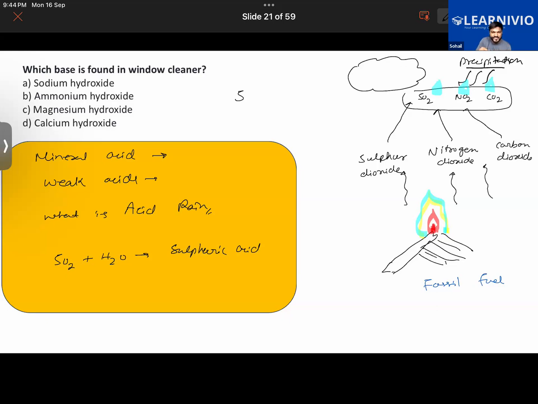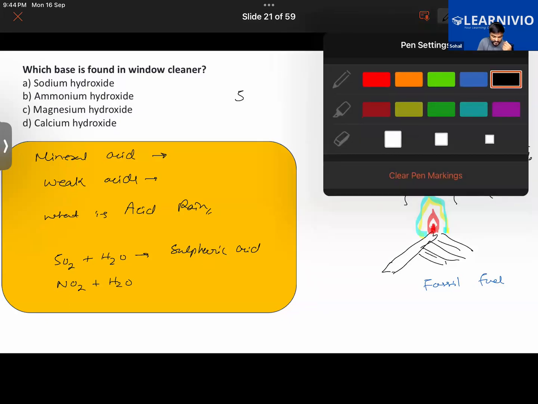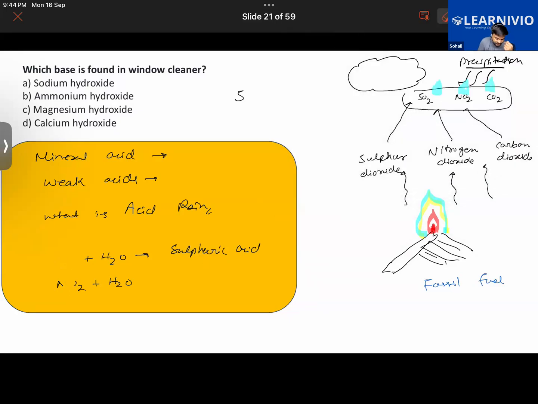Nitric acid will be formed when nitrogen dioxide, that is NO2, reacts with water. You guys don't get confused when I write them in short now? Yes, Abu Bakr, how are you? Are you able to understand this when I write them in short like this, sulfur dioxide or nitrogen dioxide? If you are getting confused, then I will be happy to write the full word. Okay, I'll write the full word so that you don't get confused. These are basically the chemical formulas for them.